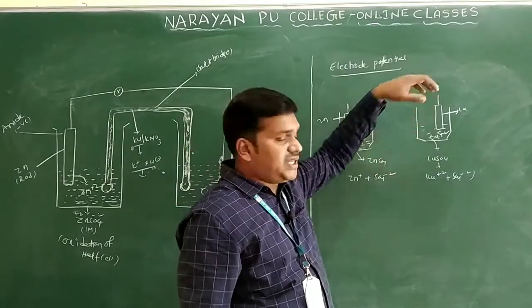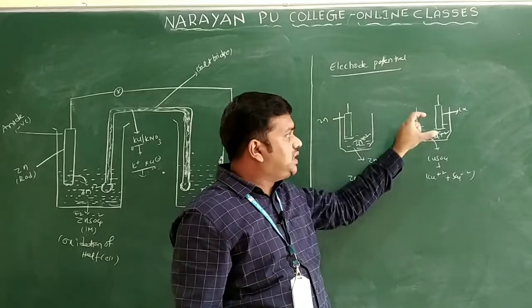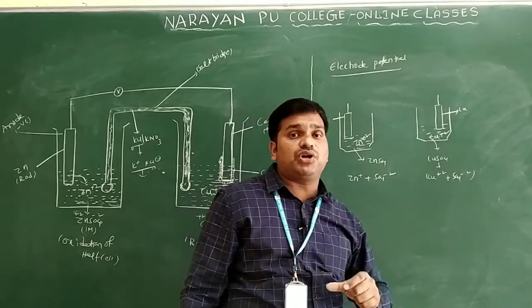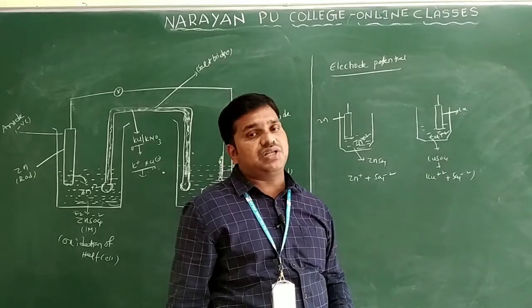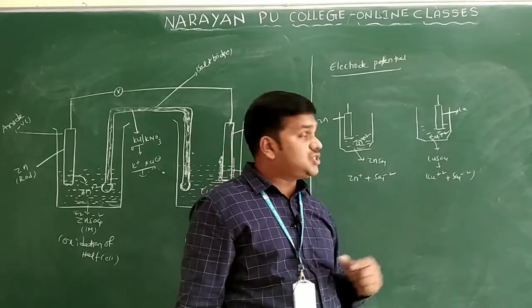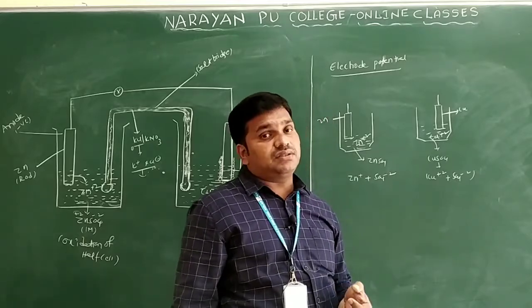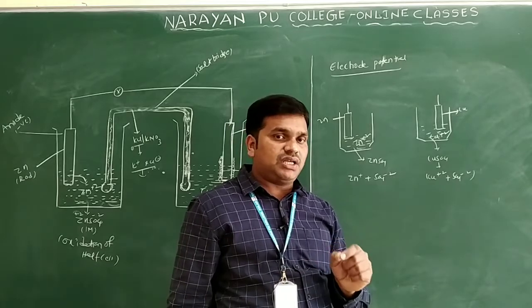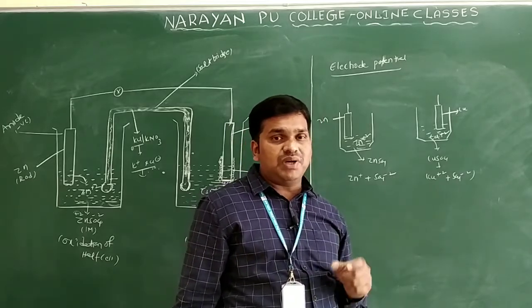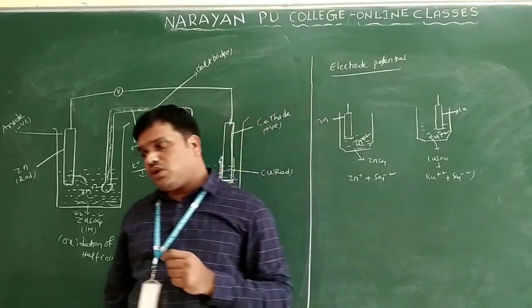There is a charge difference between the metal and the metal in the aqueous solution. During the charge difference, what will happen? Some potential is developed. This potential we are calling the electrode potential, or we can say cell potential only. So the potential difference can be developed in reduction, that we are calling reduction of the half cell only. Oxidation of the half cell is there, and one more, reduction of the half cell is there. This is regarding the electrode potential only.